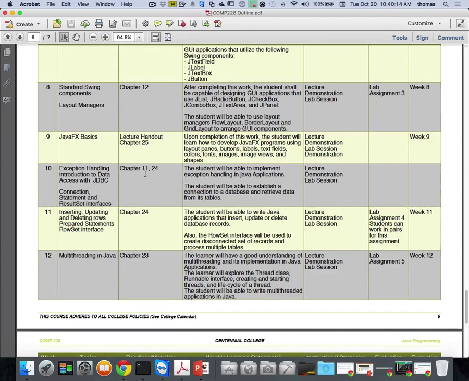If you notice, there's a couple of chapters we're covering, chapter 11, as well as chapter 24. We've hit exception handling on a very high level already, so we probably won't go too much into that in chapter 11, just a bit of a review. But chapter 24 is where we start doing more database stuff with JDBC. So that's going to be around weeks 10 and 11. Again, that's not changing.